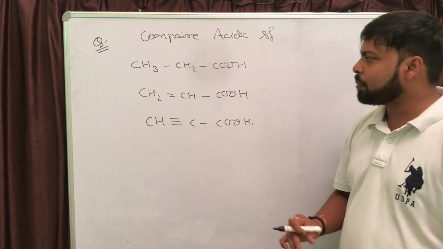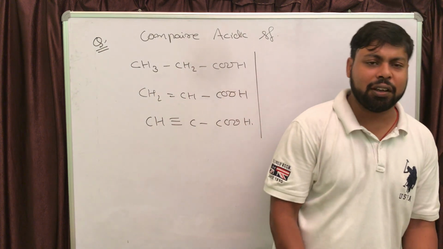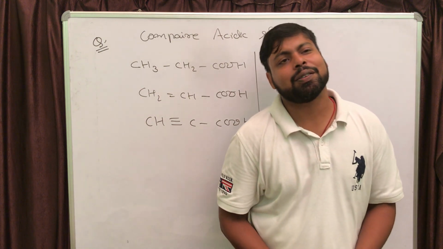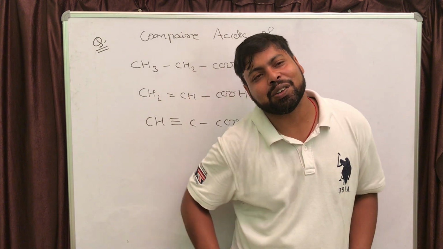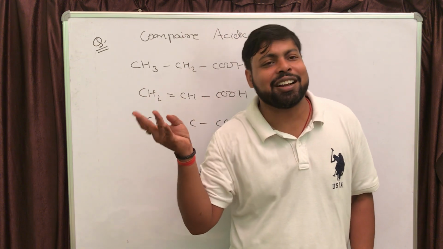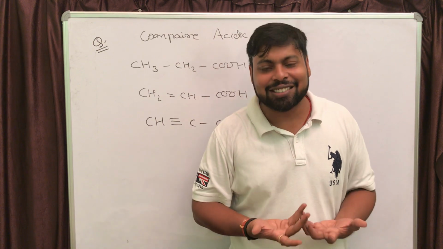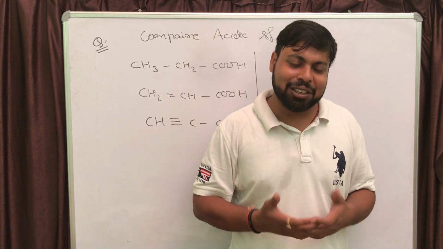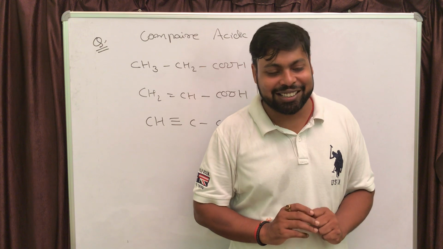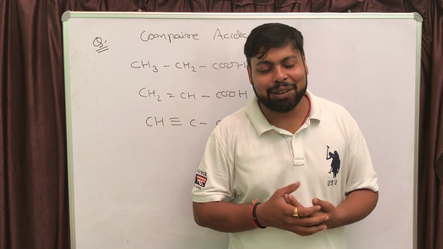So how to attempt this question? To compare the acidic strength, we have just learned three or four statements: one is the Ka value, second is the pKa value, and then stability of the acid itself. More is the stability of the acid, weaker will be the acid, and lesser is the stability of the acid, stronger will be the acid.